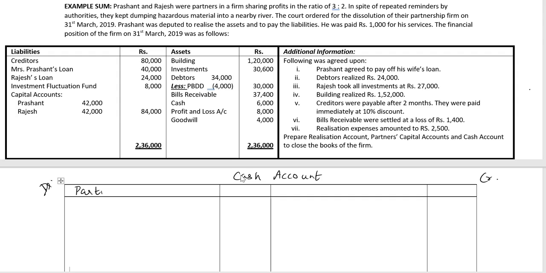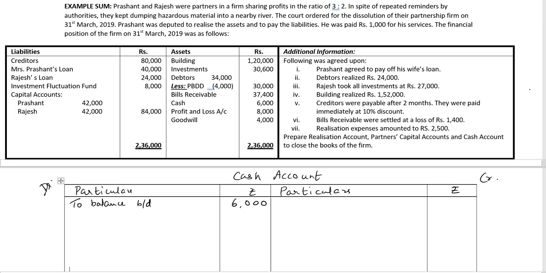We have particulars, rupees, particulars, rupees. Let's bring down the balance of the cash. To balance brought down. Balance of cash 6,000 from the asset side of the balance sheet.